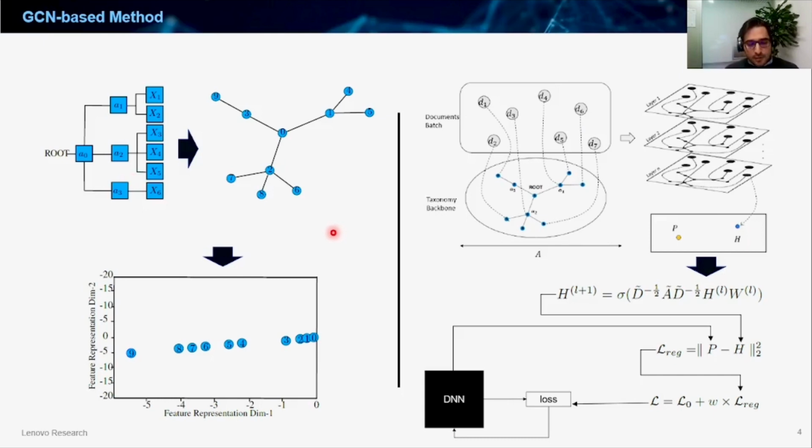We provided a taxonomy backbone graph for each batch, which is consistent across all batches and is generated from the taxonomy. Our method aims to mimic the knowledge distillation approach, where the hierarchical taxonomy serves as the knowledge transfer from a teacher, which is the GCN model here, to the student model, which is the DNN model. And finally, Euclidean distance is measured as the regularization loss to be added to the final training loss.